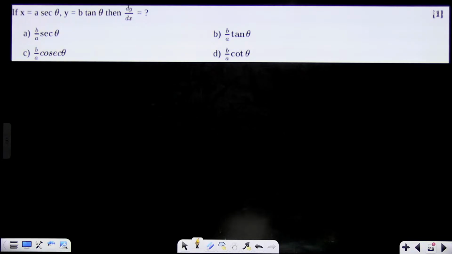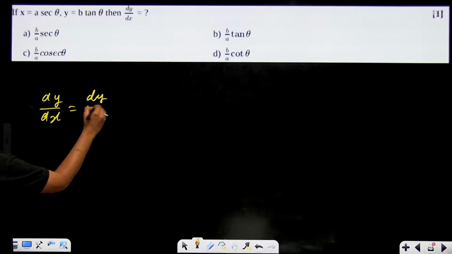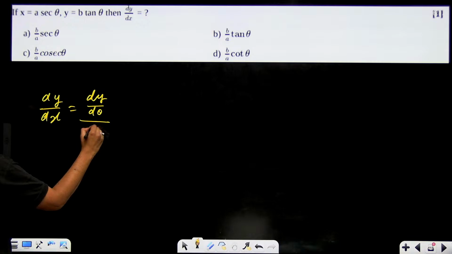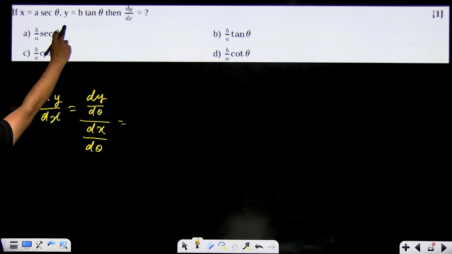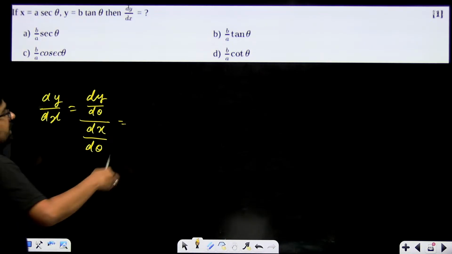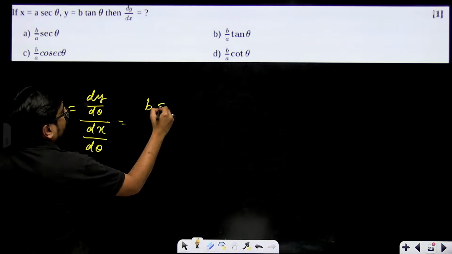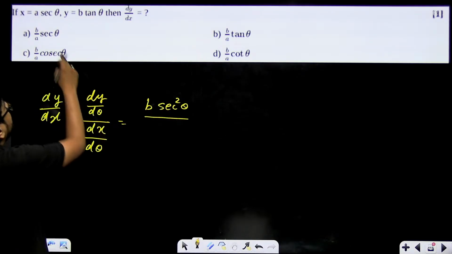Parametric functions. If these are the functions, what will be dy by dx? Remember, in these you have to write dy by d theta divided by dx by d theta. So if you differentiate y with theta, it will become b sec square theta, divided by dx by d theta.